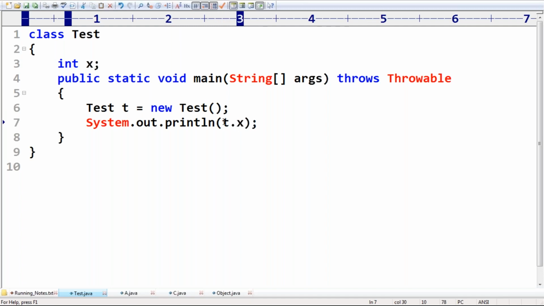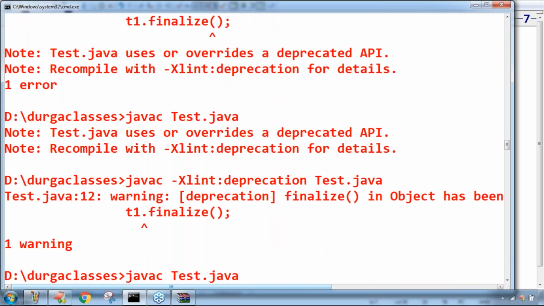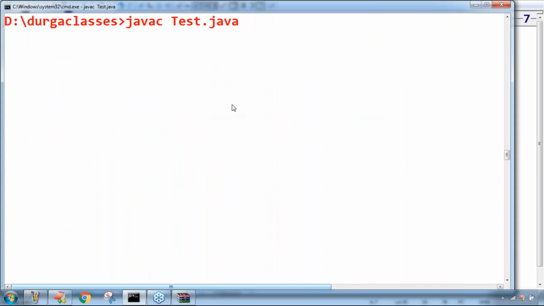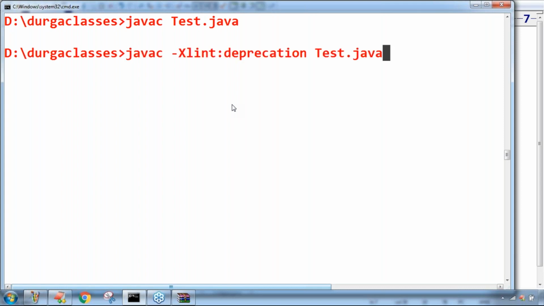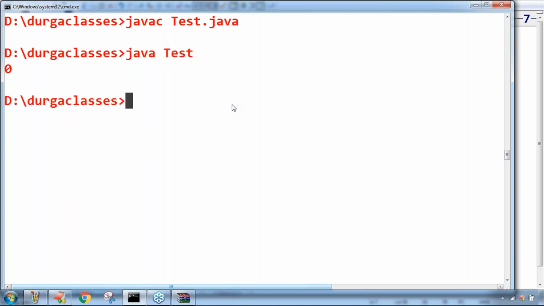The most valuable, very important points, please take a bit special care. For the instance variable, JVM will always provide default values. We are not required to perform initialization explicitly, but the answer we are going to get is 0, by default. In the Java test I'm taking, 0 itself is the answer.